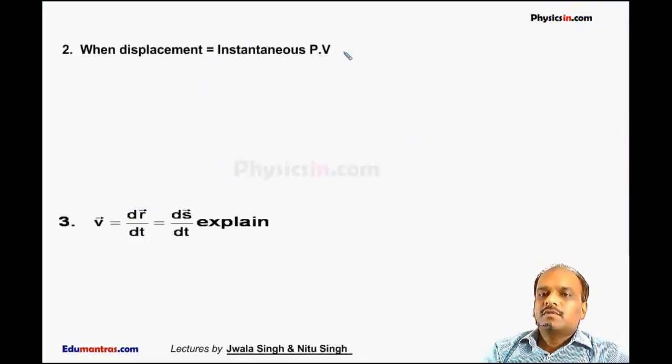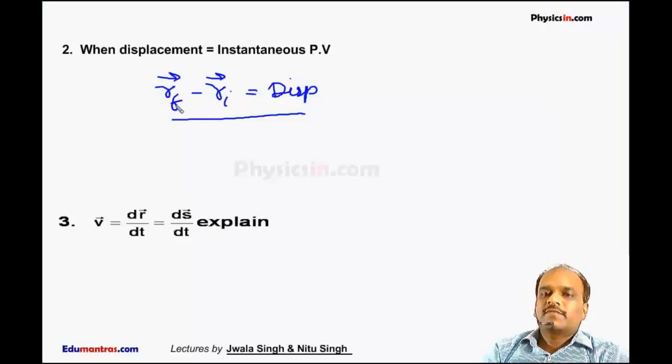When is displacement equal to instantaneous position vector? As we know, Rf minus Ri, the final position vector minus initial position vector, is called displacement.